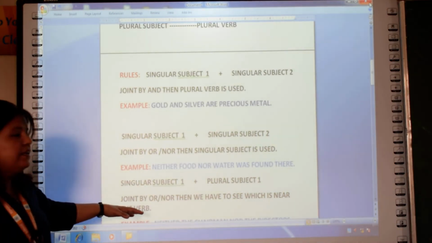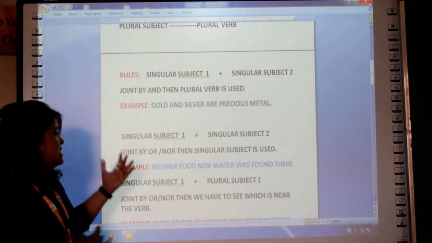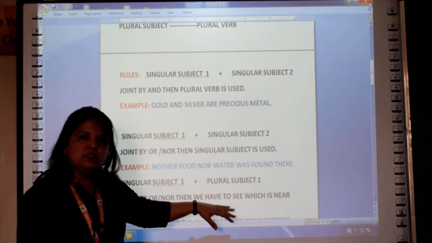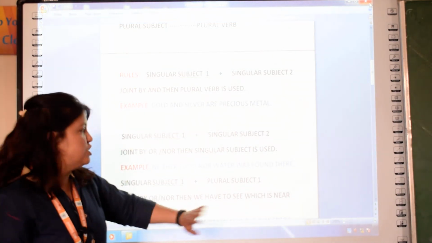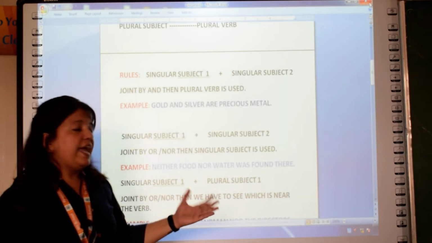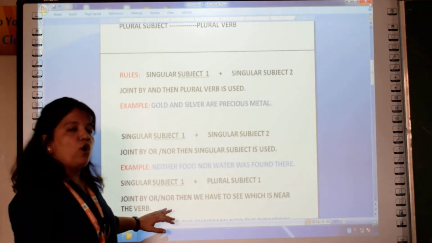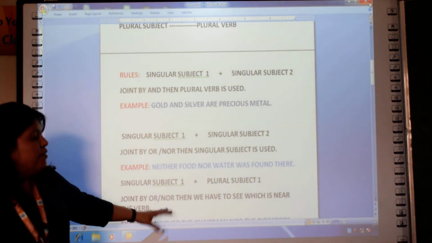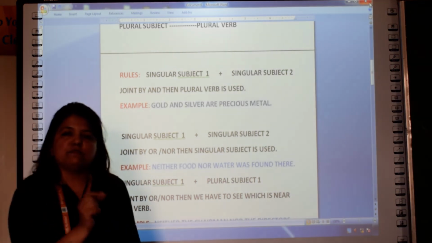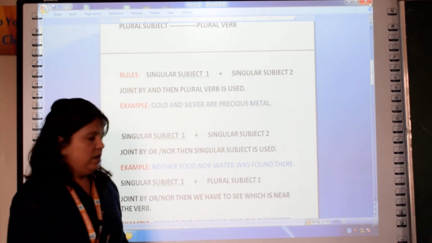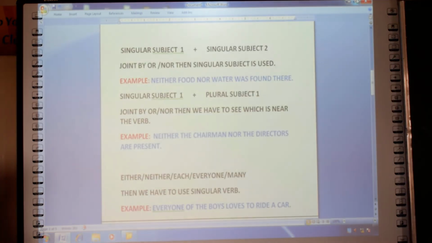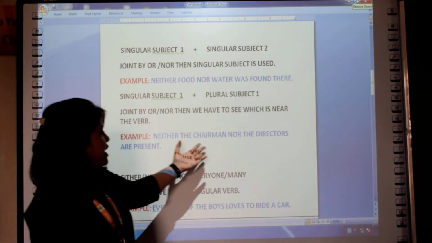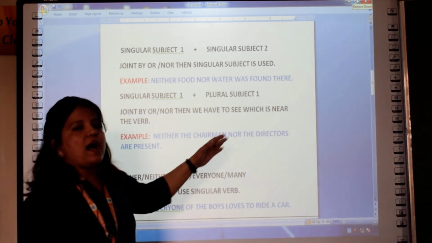Now moving ahead to another rule, if one subject is singular and another subject is plural, and they are joined with or or nor, then we have to see which subject is nearer to the verb. For example, neither the chairman nor the directors are present.